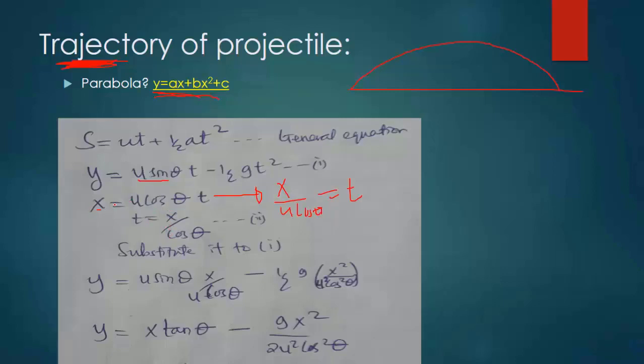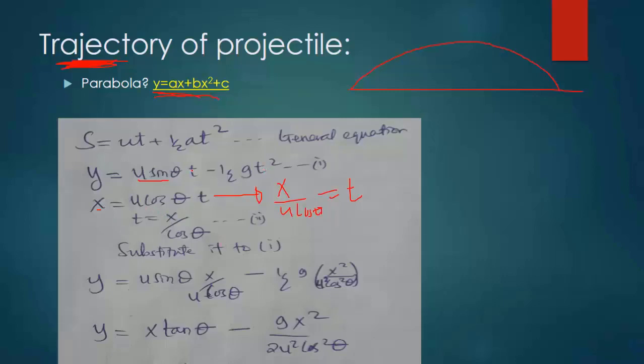So from this equation of x we can get the value of time. Then we use this value of time, equation 2, we substitute it in equation 1. Okay, automatically tunakuwa tumeshachukua hii equation tumeingiza kwenye equation 1.